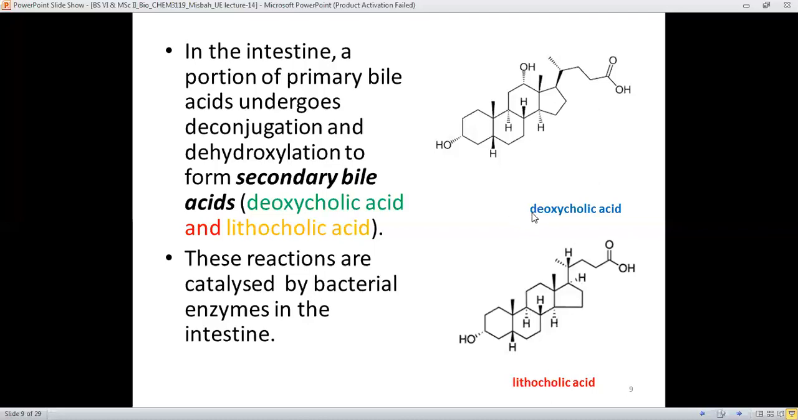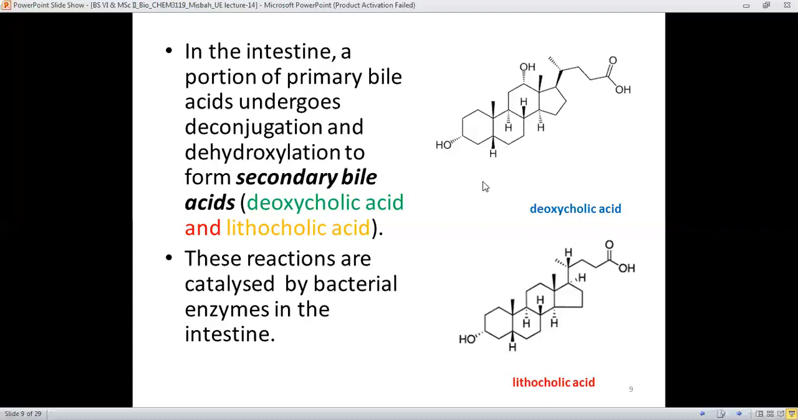And here is the structure of the deoxycholic acid and the lithocholic acid. It doesn't have the 7 hydroxyl group. It has also undergone the removal of a hydroxyl group, but this hydroxyl group is present at a different position.